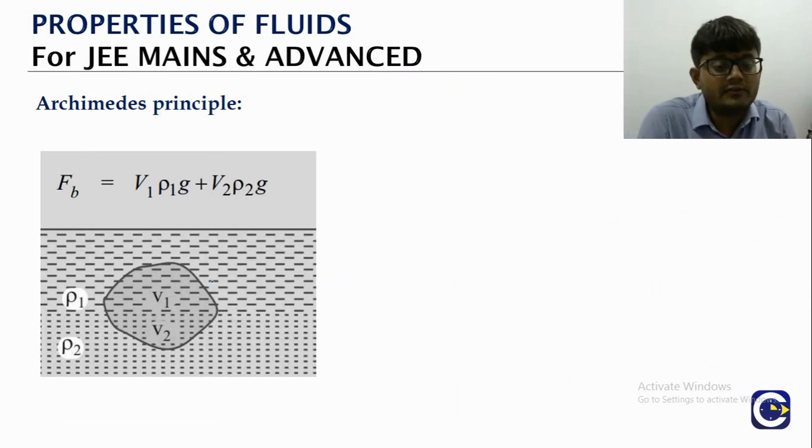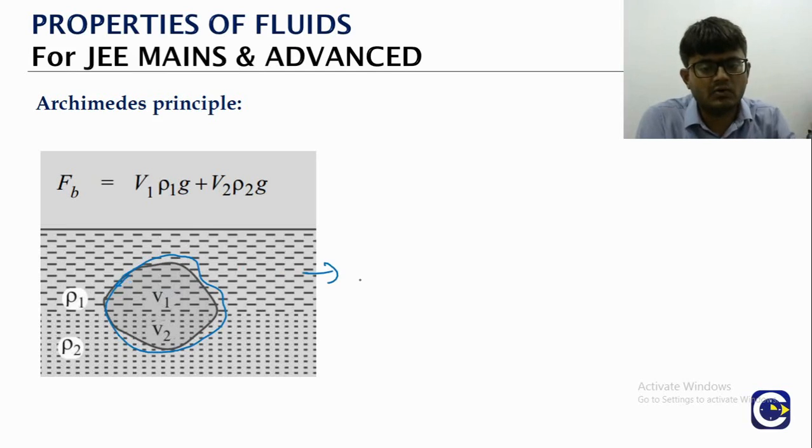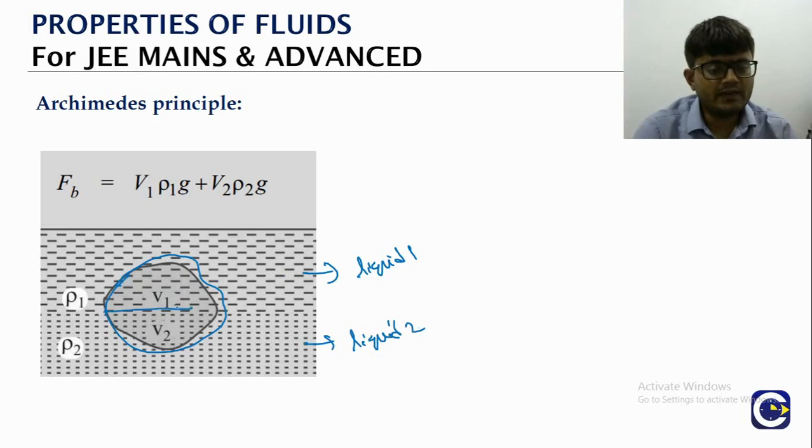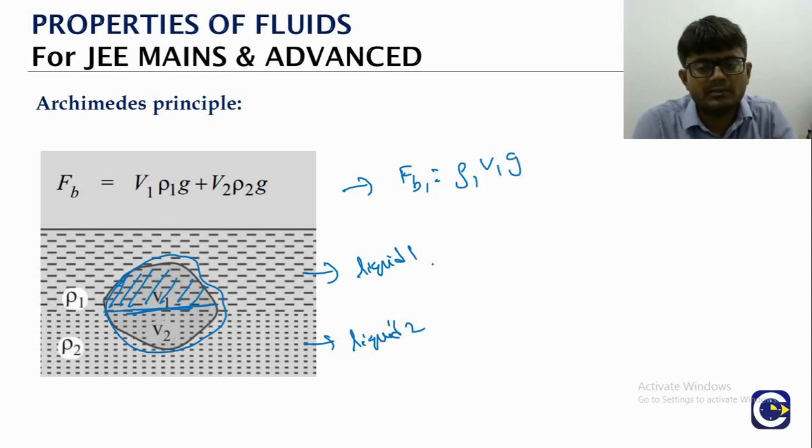Now in this case, if we have an object, like look at this, an object which is partially in liquid 1 and partially in liquid 2, two liquids are there. You see here V1 is in liquid 1. So the buoyancy FB1 will be liquid 1 density rho 1, volume V1, into g.